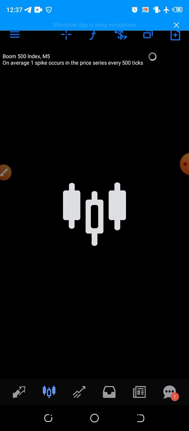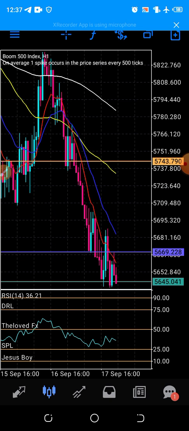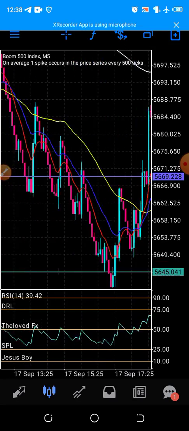Boom 500 is more like the opposite of Crash 500. So Boom 500 must be in an uptrend from 1 hour. Like now, let me show you something. Boom 500 from here is in a downtrend, a bearish trend. Now let's check how it happens whenever it gets to that place.